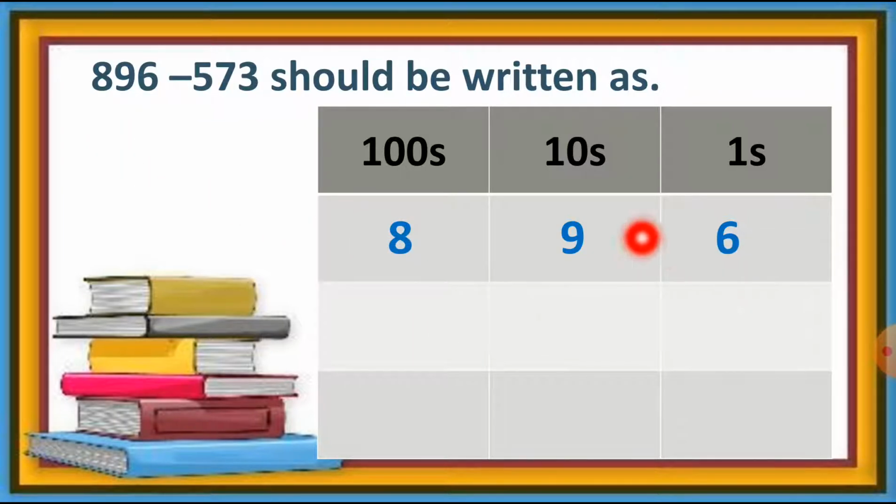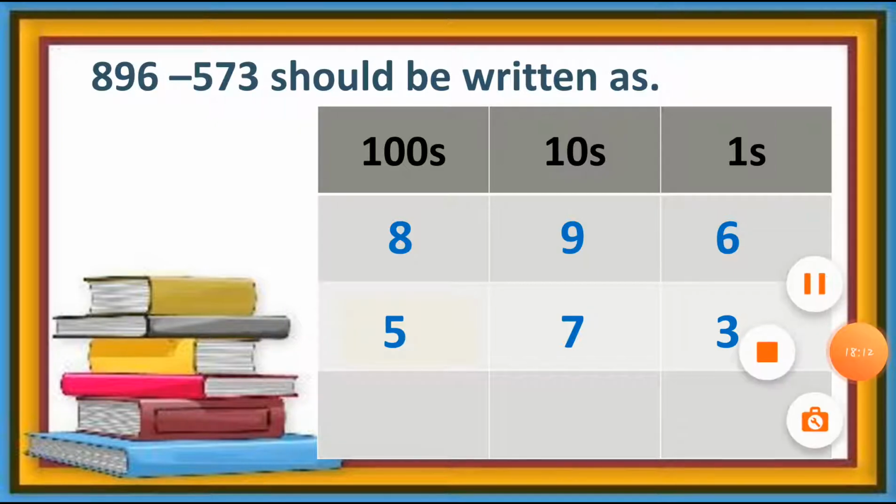So this number is properly written now, 896. Minus, so we put the minus sign. Then let's talk about 573. The 3 is at the ones place, so write 3 at the ones column. Then the 7 is at the tens place, so we write it at the tens column. Now the 5 is at the hundreds place, so we write it at the hundreds column this way.